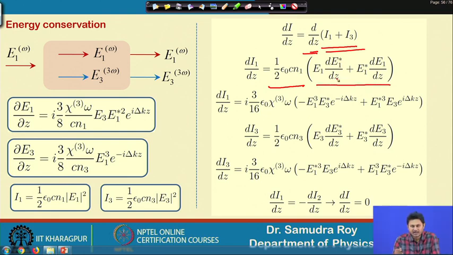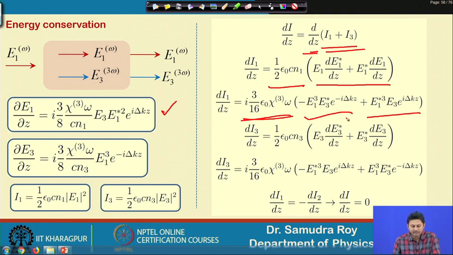Now, dE1 star/dz, we know this quantity, because this is the expression that we have in our hand. So, if I put it in, I need to take this common with i. If I take this common, we will have 3 divided by 16 epsilon 0 chi 3 omega on the outside, and on the inside we will have E3 cube E3 star e to the power i delta k z plus E3 star cube E3 e to the power minus i delta k z, these two terms.